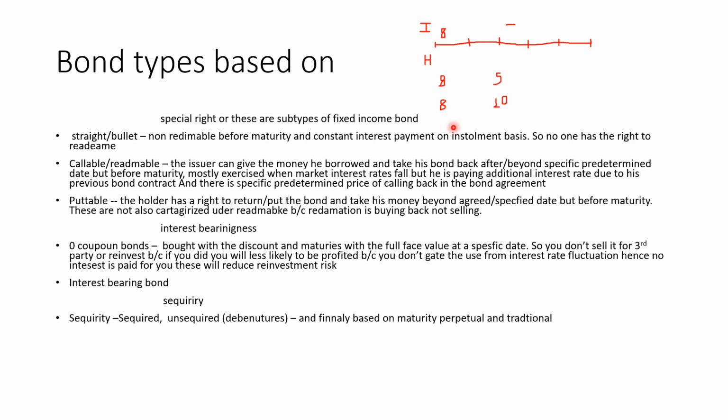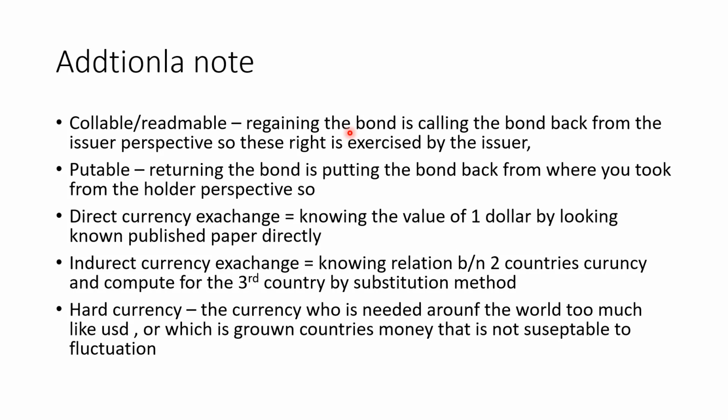But what if one of the two parties has a right to cancel the agreement? This kind of bond is not called a term bond. Rather, it is called a callable or puttable bond. Callable means regaining the bond. Who can regain the bond? That's the issuer, who is calling back the bond from where it was sold. This signifies that the right is exercised by the issuer.